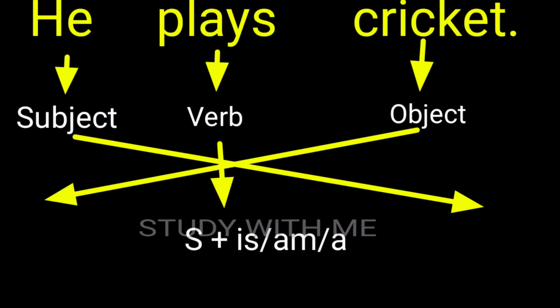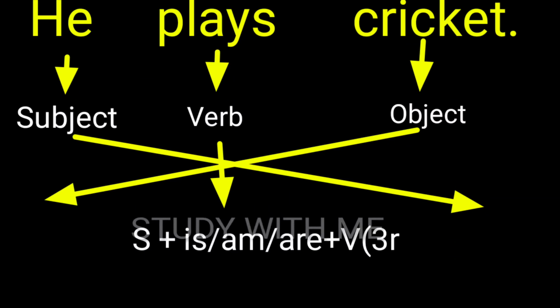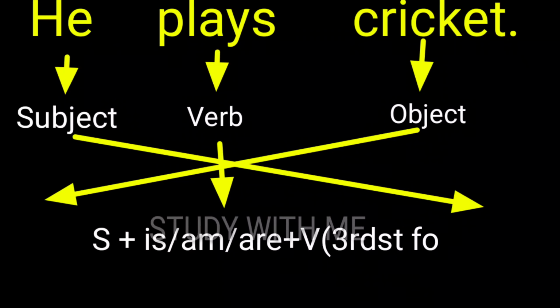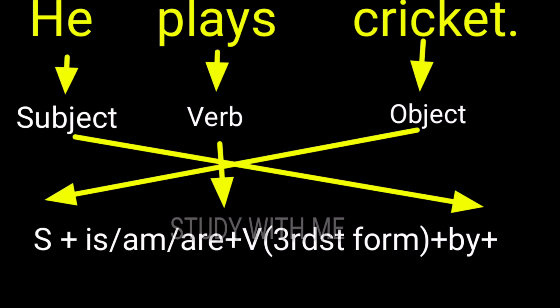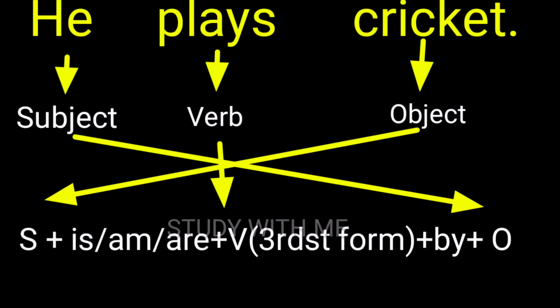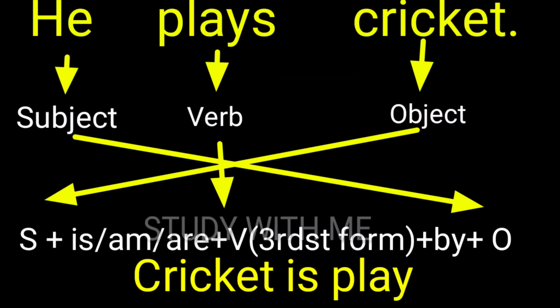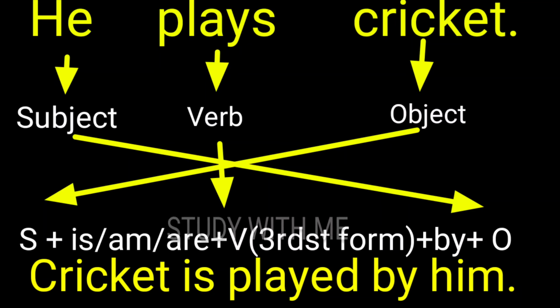The structure of the passive form is subject plus is, am, are, which is applied for the subject, plus third form of the verb, plus by, plus subject. After the voice change, the sentence will be: cricket is played by him.